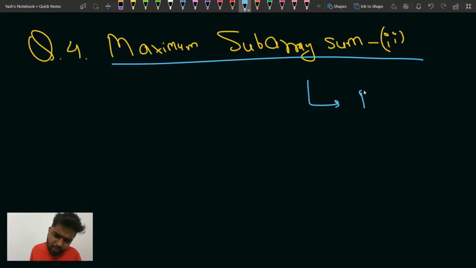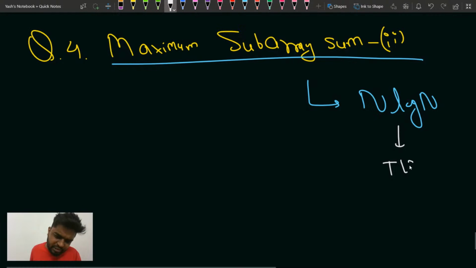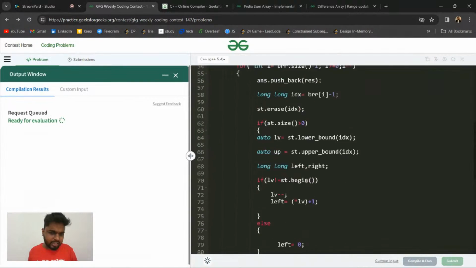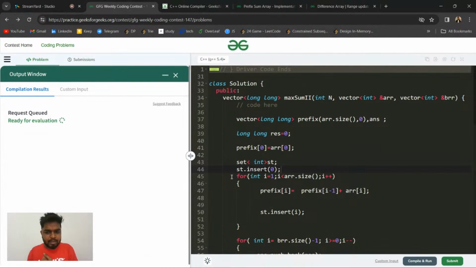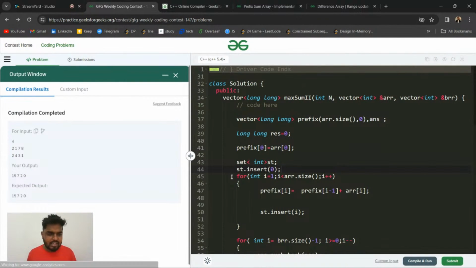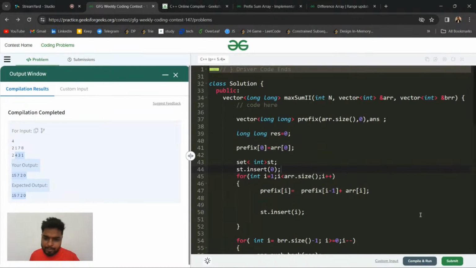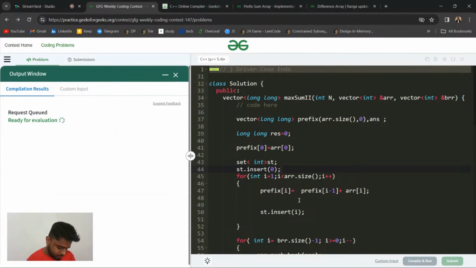The approach that I was applying was n log n, but it was giving me TLE, which it should not have given. If I submit this code, you will see that it is working on the samples, but when I submit it, it will give me a time limit exceeded error.